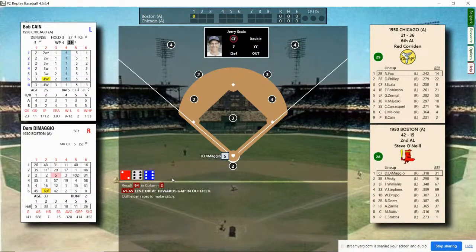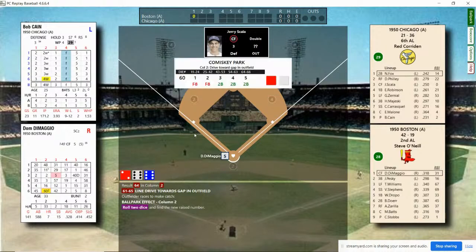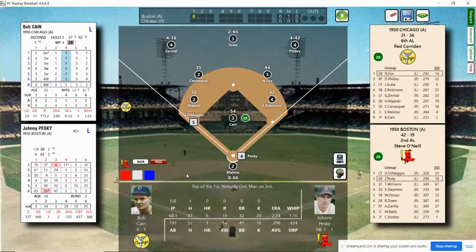It's going to be a line drive in the gap towards center field. We're going to have a ballpark check. Anything over 43 is a hit. And he just misses it, Scala, and it's going to be a triple for Dom DiMaggio to lead off the game. No outs, man on third. Dom DiMaggio leading off third.